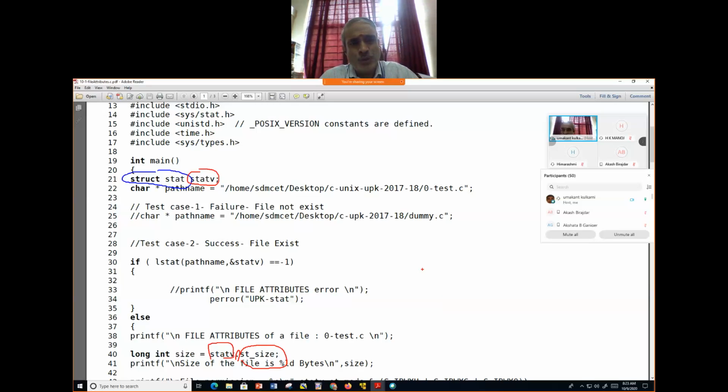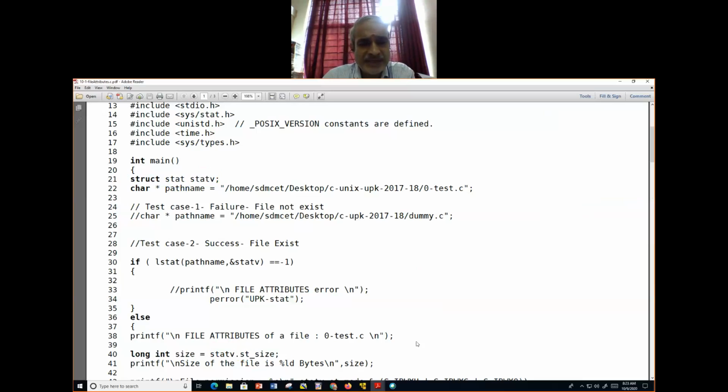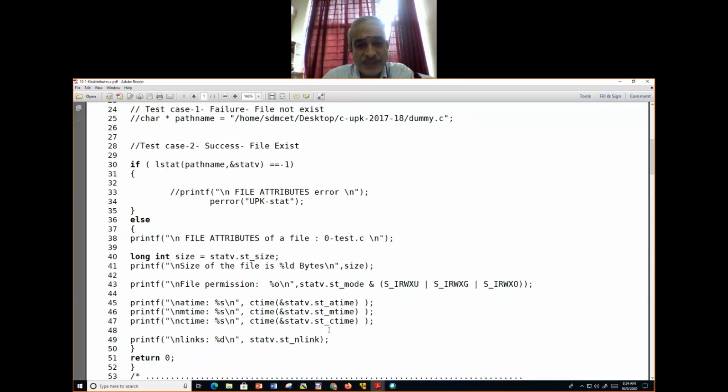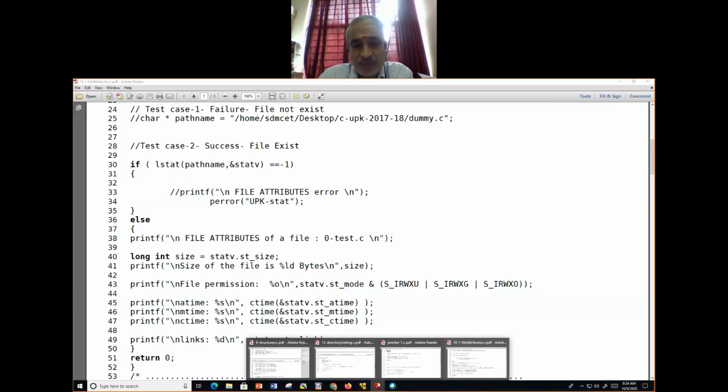So you need to try on your own and maintain the pace. This example speaks about how the attributes of a file can be obtained. Now it is your responsibility to combine the file attribute program and the directory listing, a very primitive one, whatever we have shown to you, and implement the ls -l command available in Unix.